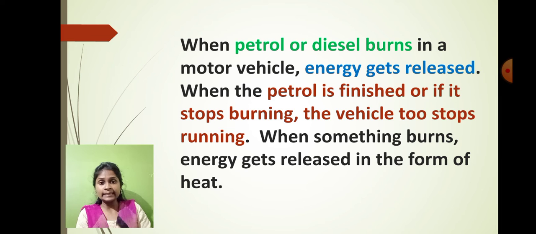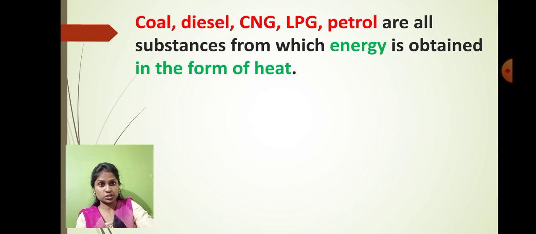So to set the vehicle into motion, it is mandatory that the petrol or diesel present in the vehicle burns and generates the heat energy. And because of the heat energy which is produced, the vehicle or the person is set into motion.